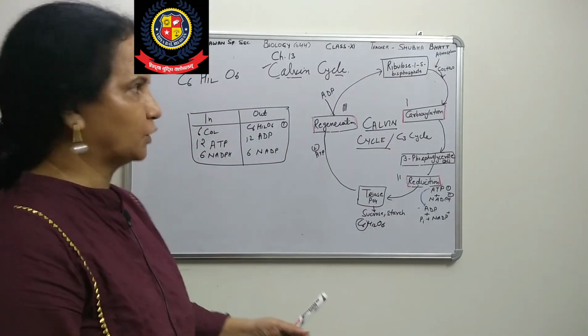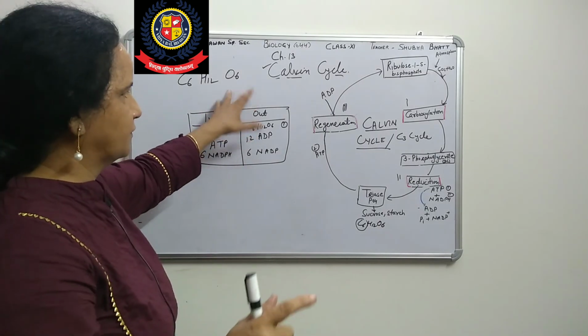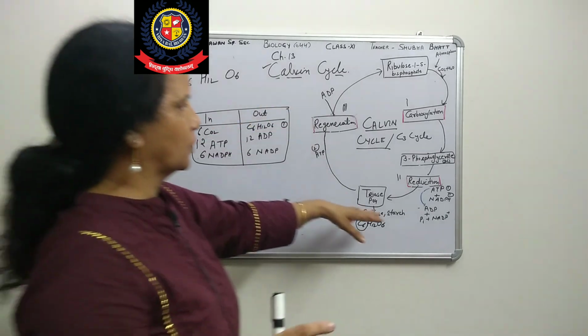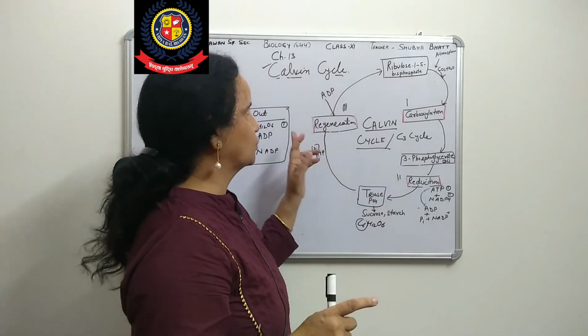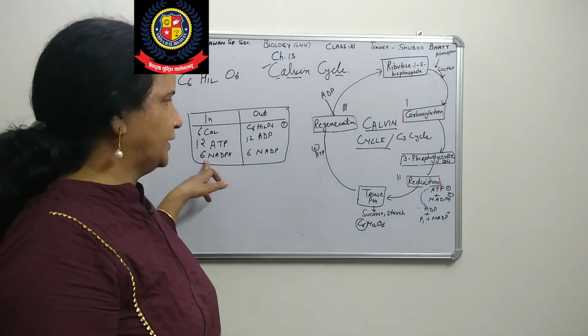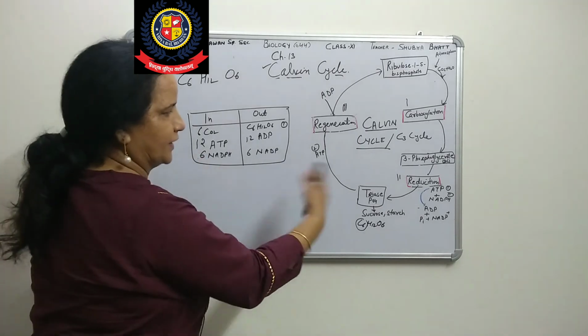Okay, in the next cycle we will start the C4 cycle, and in that C4 cycle we will calculate it. How it is wrong? In this cycle we have only 1 molecule and 1, 2 molecules, repeated 6 times. How NAD is converted into ATP, I will tell you in the next class.